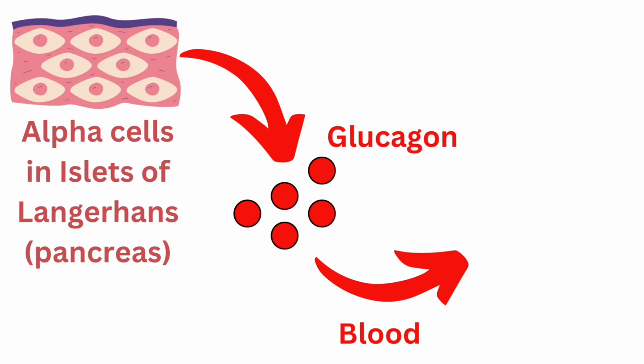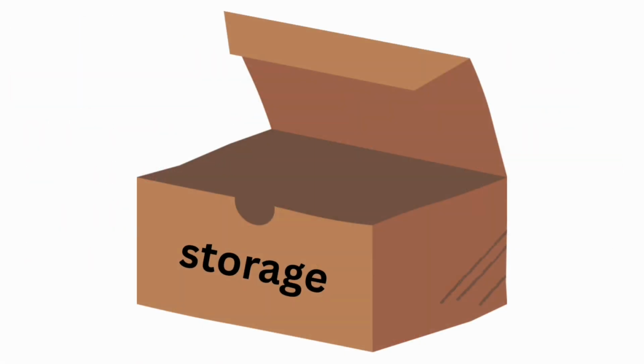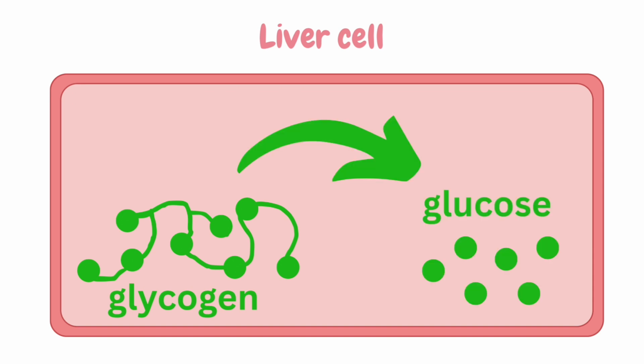Because glucagon is a hormone, it passes into the blood and it travels through the blood until it reaches the target cells. In this case, the target cells are the liver, because it's in the liver cells that all the extra glucose was stored. Let's look inside a liver cell. Remember, the liver cell stores glucose as glycogen, which is a very branched molecule. When glucose is needed, the liver cell can break that glycogen back down to release glucose molecules.